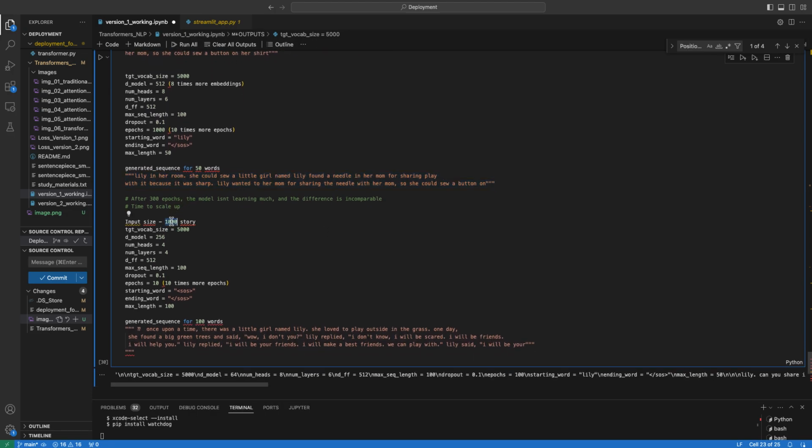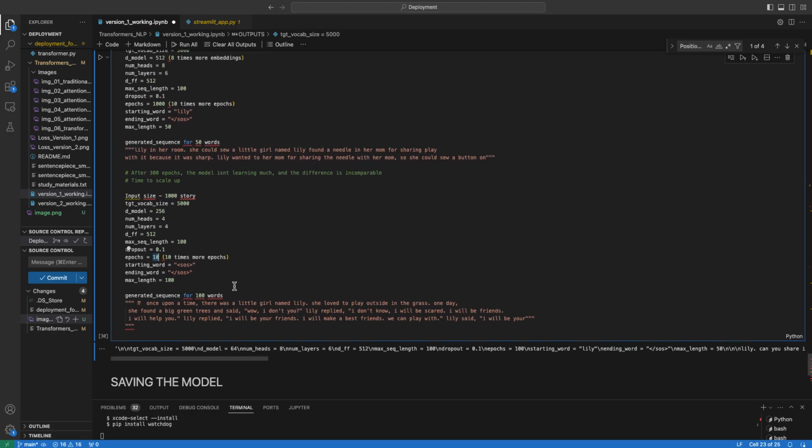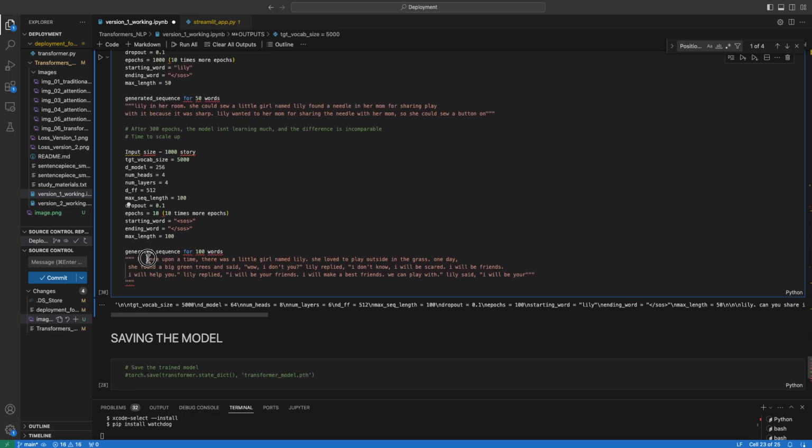I increased my data size to 1000 stories this time and kept the other parameters quite the same. And I trained for only 10 epochs this time. And to be honest, trained on a larger amount of data, it forms a better story. "Once upon a time, there was a little girl named Lily. She loved to play outside in the grass. One day, she found a big green trees."